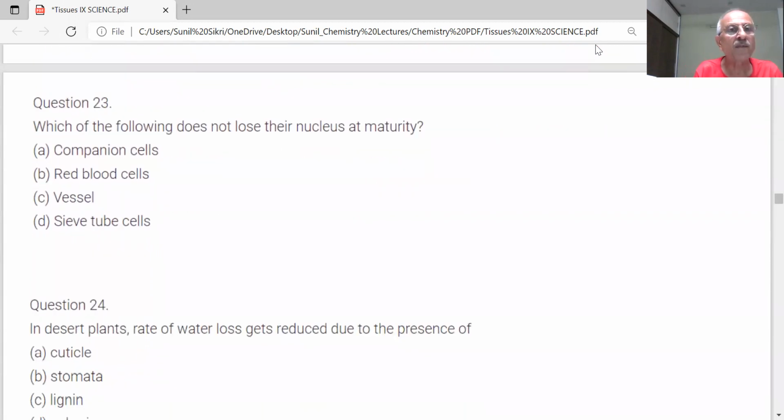Next question. Which of the following does not lose its nucleus at maturity? At maturity. Companion cells?